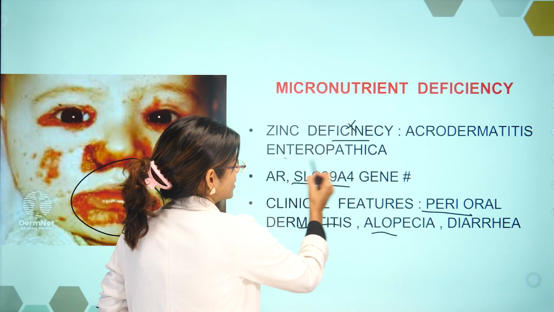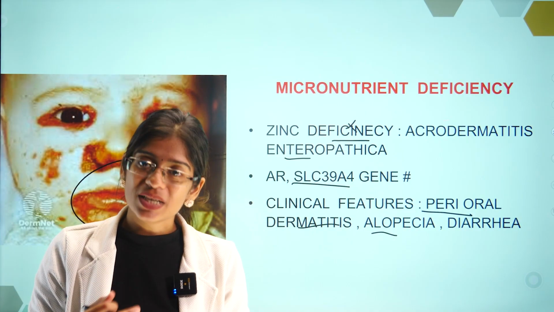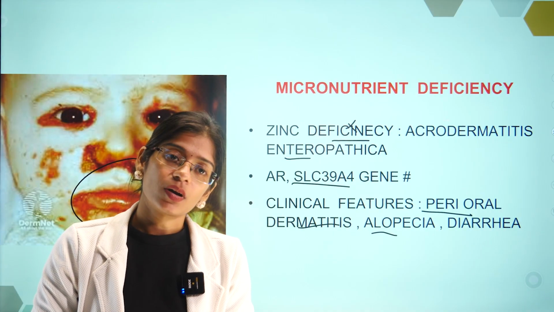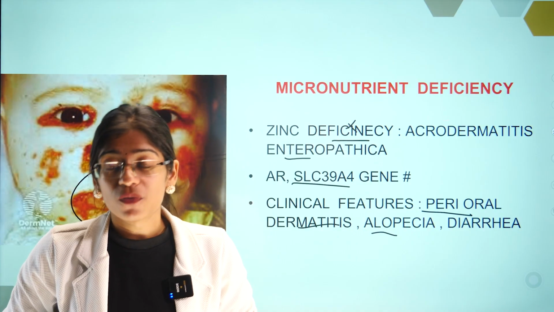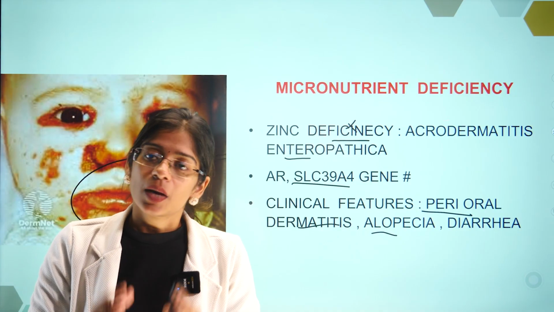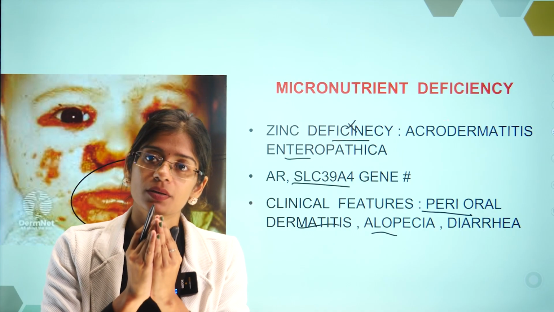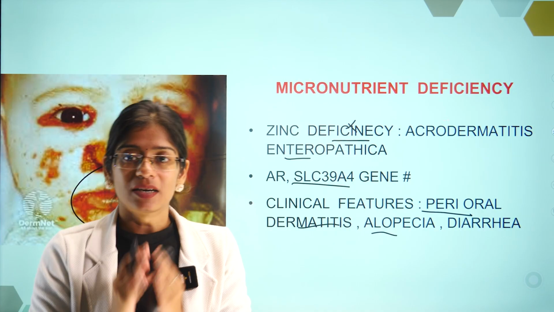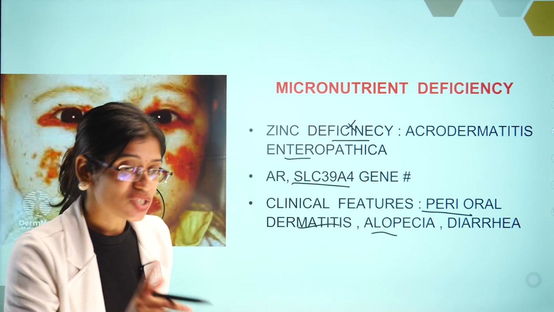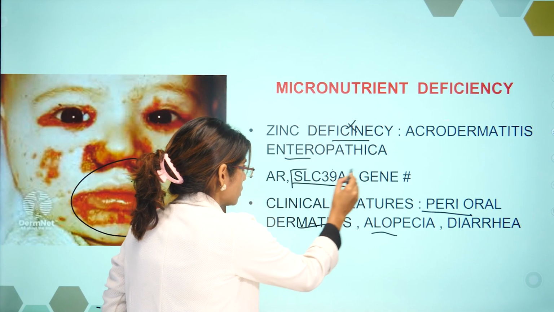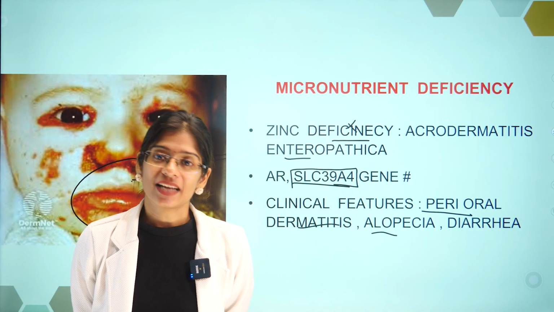In acrodermatitis enteropathica, the child is going to have perioral dermatitis because zinc is very much needed for your skin in the multiplication, your DNA synthesis that is needed, and for absorption of nutrients from the gut, zinc is needed. അപ്പോൾ zinc deficient ആവുമ്പോൾ because of this gene mutation, all of these will be altered and child will get these symptoms: perioral dermatitis, alopecia, and diarrhea. Okay, they have asked you in INICET which gene is causing this problem. Okay, but that is SLC39A4 gene mutation.